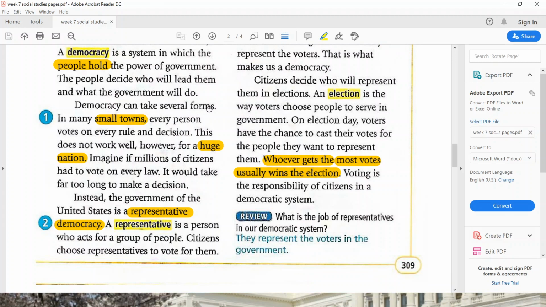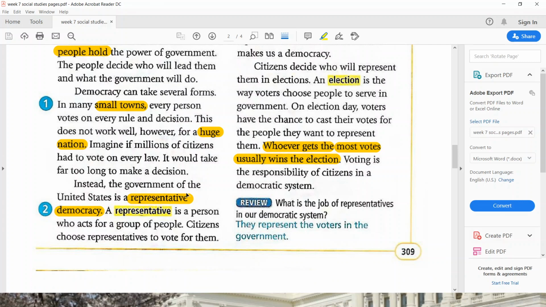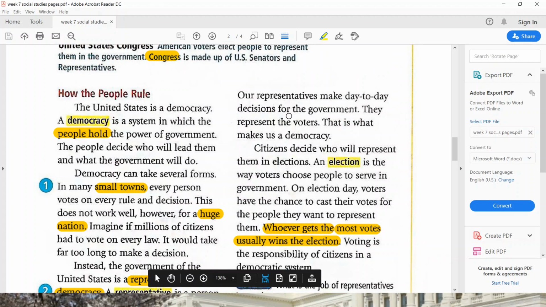Democracy takes several forms. In many small towns, every person votes on every rule and decision. This does not work well, however, for a huge nation. Imagine if millions of citizens had a vote on every law. It would take far too long to make a decision. So instead, the government of the United States is a representative democracy. A representative is a person who acts for a group of people. Citizens choose representatives to vote for them. Our representatives make day-to-day decisions for the government. They represent the voters. That is what makes us a democracy.